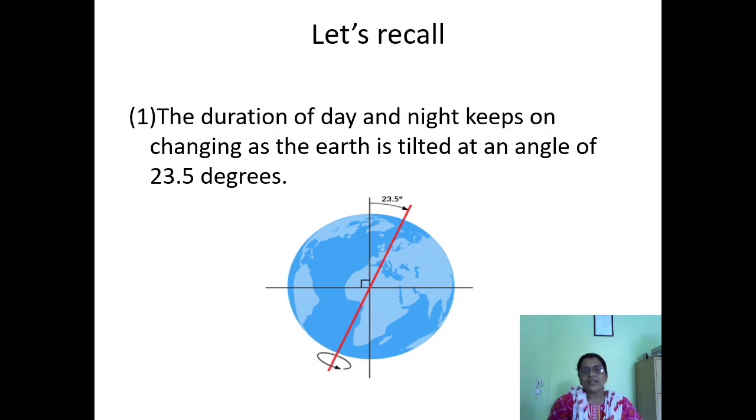The duration of day and night keeps on changing because the Earth's axis is not straight. It is inclined, tilted at an angle of 23° and 5 minutes. Due to this inclined axis, in some seasons days are shorter and nights are longer, and in other seasons nights are shorter and days are longer. In this way, the duration of day and night keeps on changing. The reason is the tilted axis of the Earth.